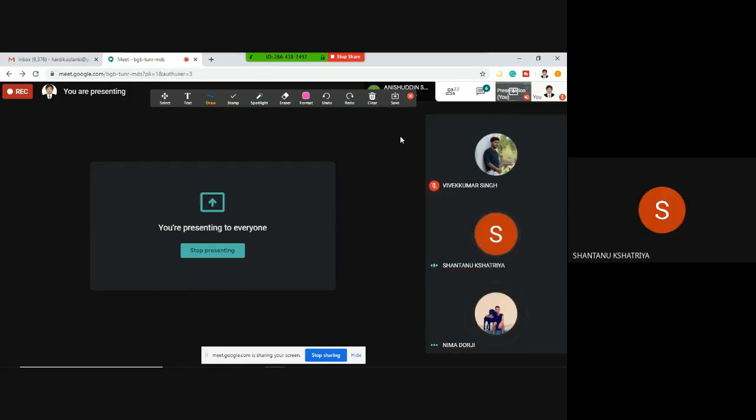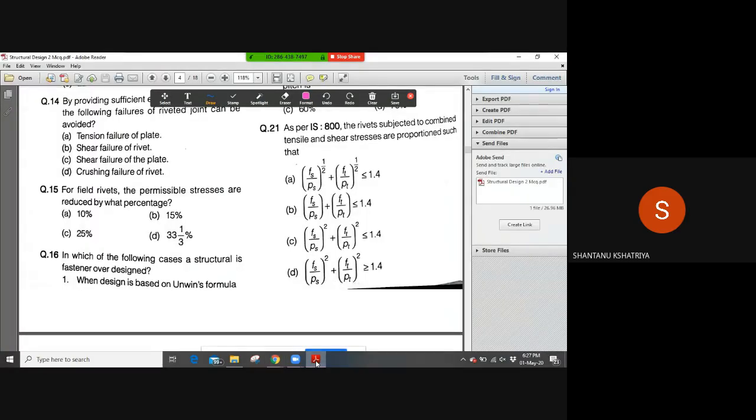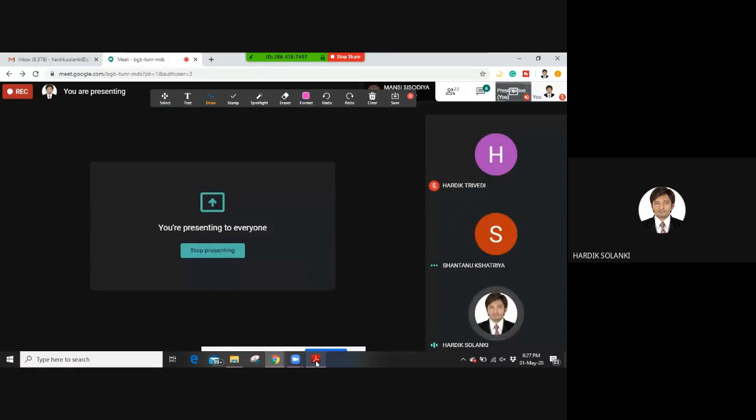Sir, this PDF, was it at GATE level? Because in it the MCQ options were also related to aptitude reasoning, 1, 2, A, B type. No, no, no, this is purely based on design of tree structure only. There is no aptitude, there is no reasoning.